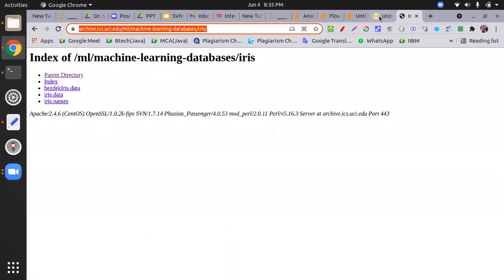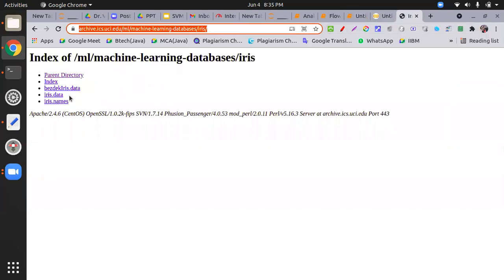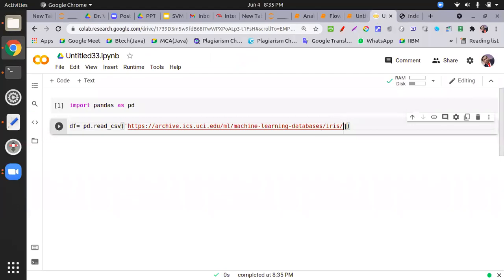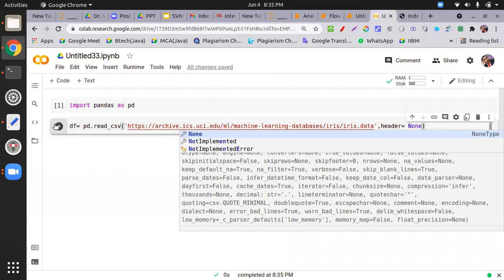Someone asked me 2-3 classes before. Put this URL, then the data file name. This is the folder access. Then the data file is iris.data. Put the data file over here, then header equal to None. Done, very simple.